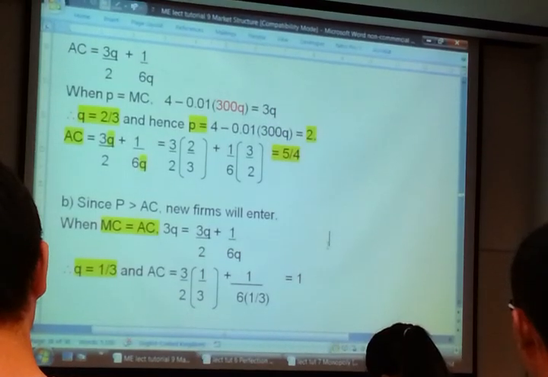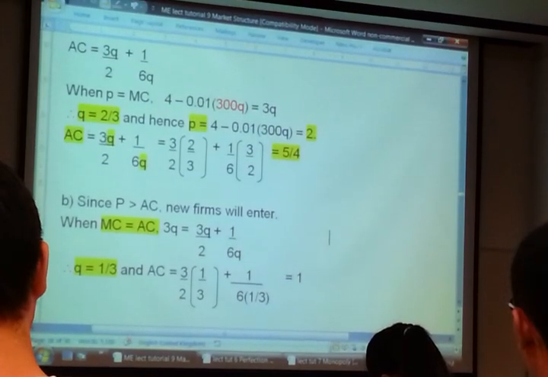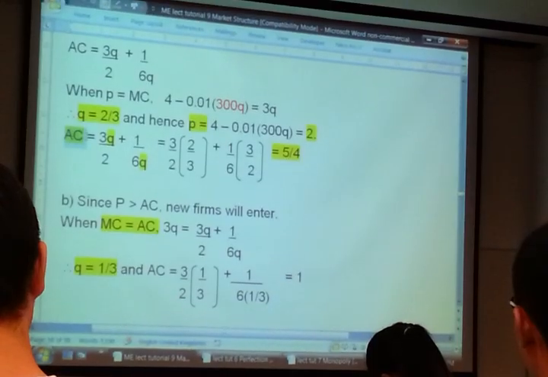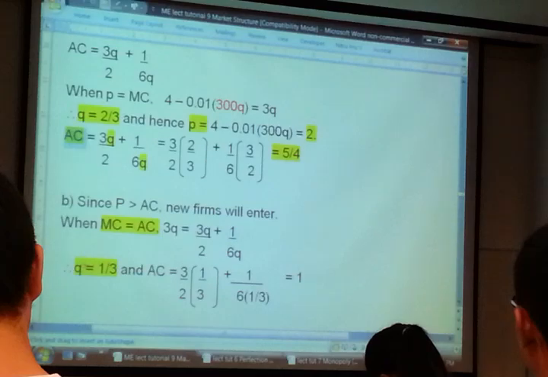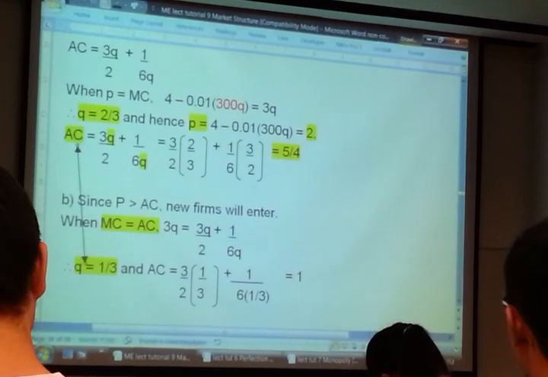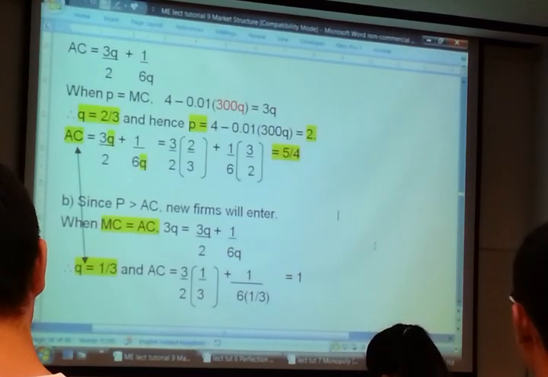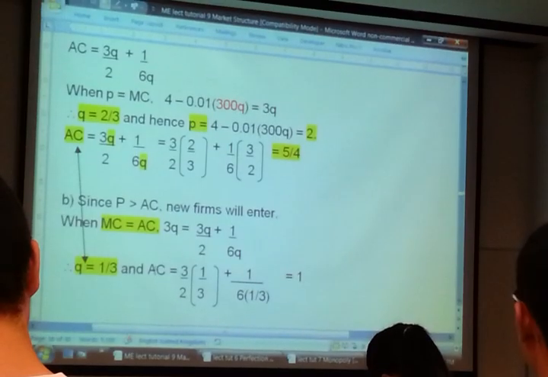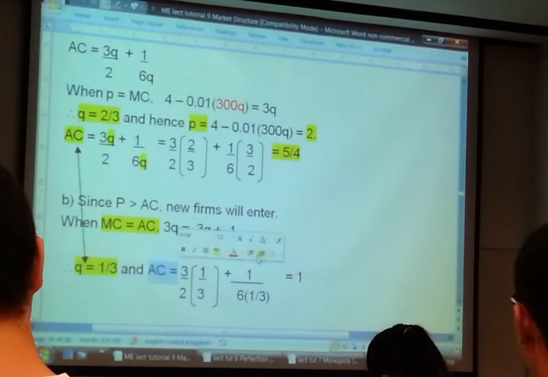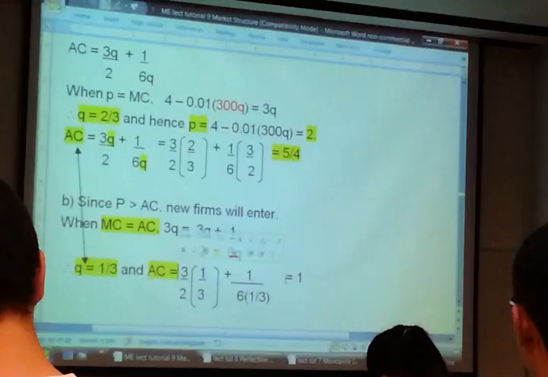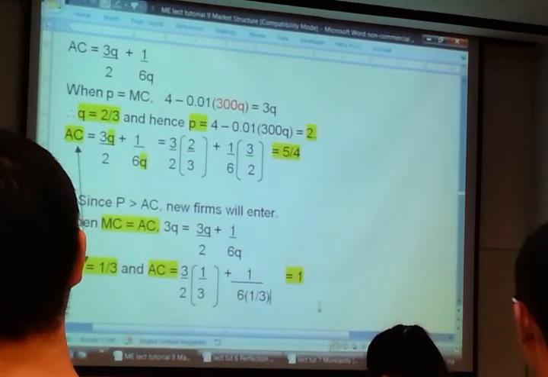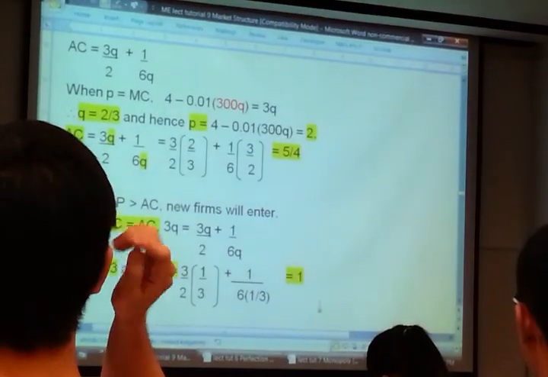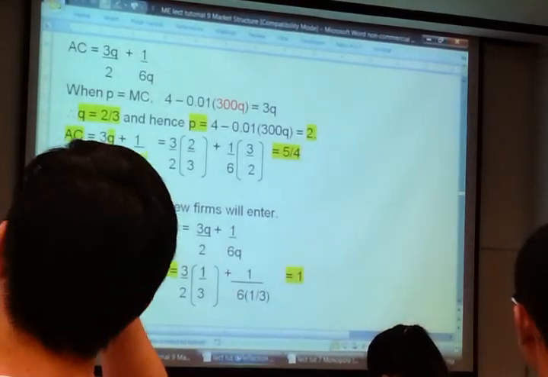Where's the minimum AC? Substitute Q equal 1/3 into the AC curve. Put it inside here. Then we get the minimum average cost, which is equal to 1. So this is the minimum AC. Simple? You understand now?